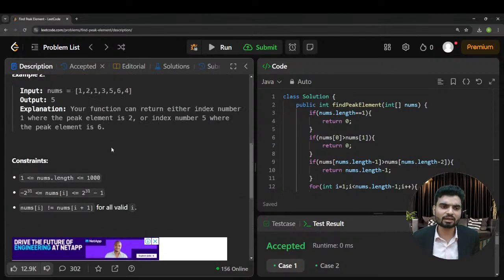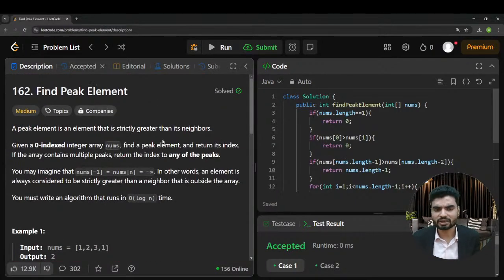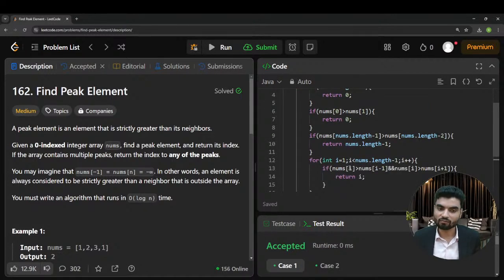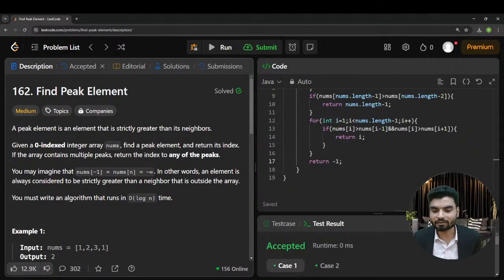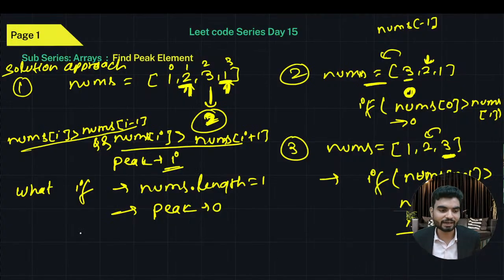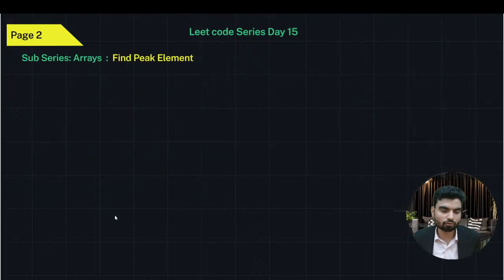So now let's see, can we solve this problem through binary search? Because binary search has a time complexity of log n. Now we are moving on from the linear search, which is not applicable anyhow because they want log n time complexity, and we have big O of n. So let's go to the slide part and understand whether it is possible to solve this in log n time complexity.